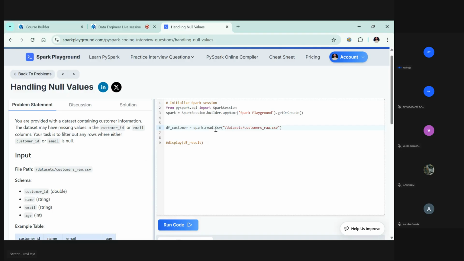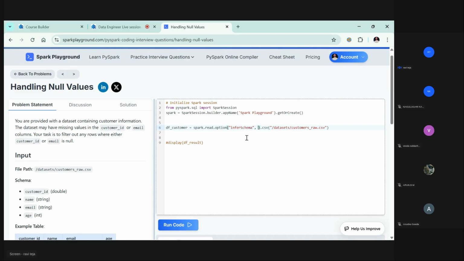Now before doing anything, we need to infer the schema. Dot option. There are multiple ways to infer the schema, but let's go with this option only. You can change it in future.